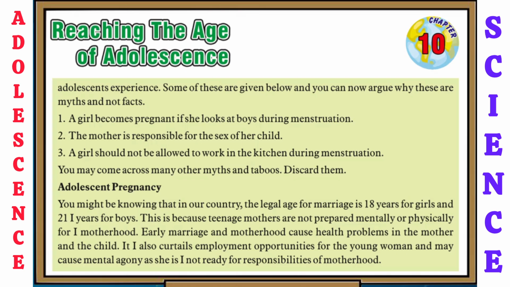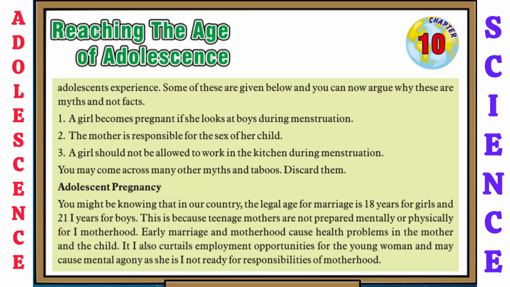The first: a girl becomes pregnant if she looks at boys during menstruation. The second myth is that the mother is responsible for the sex of her child. The next myth is a girl should not be allowed to work in the kitchen during menstruation. You may come across many other myths and taboos. Discard them.